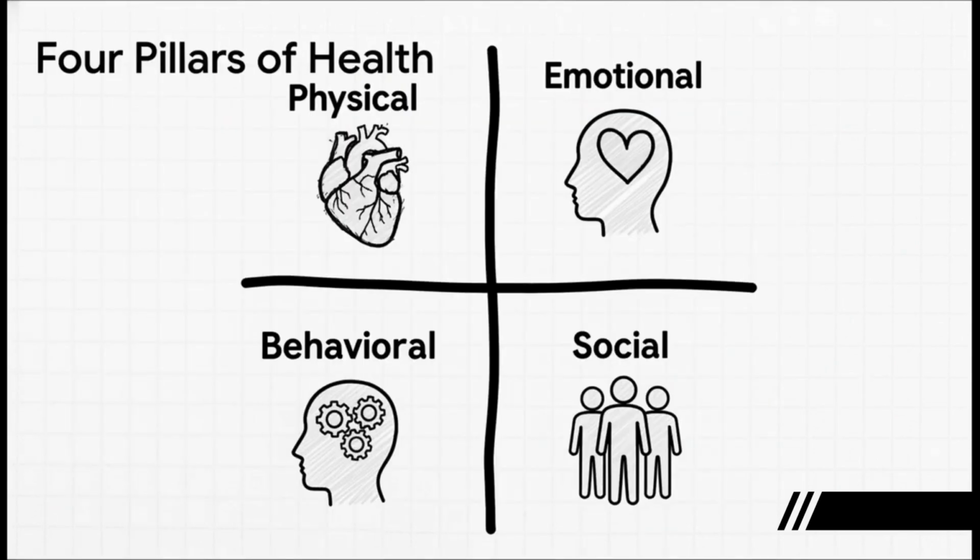And this slide breaks it down perfectly. These are the four pillars: physical, emotional, behavioral, and social. Just think of it like this: a healthy body, a healthy mind, making healthy choices, and having a supportive society. The classic CUET question is to ask, which of these is not a component? So go ahead and lock these four pillars in your mind right now.